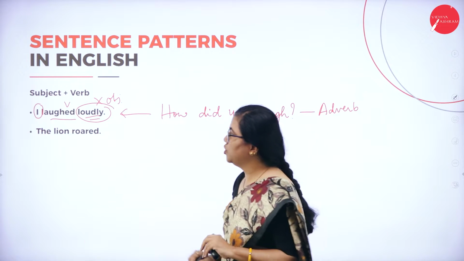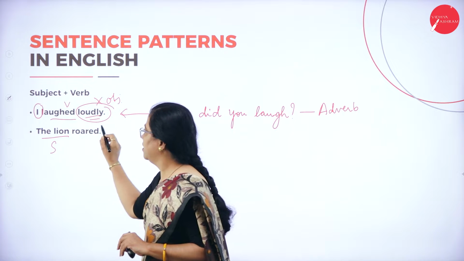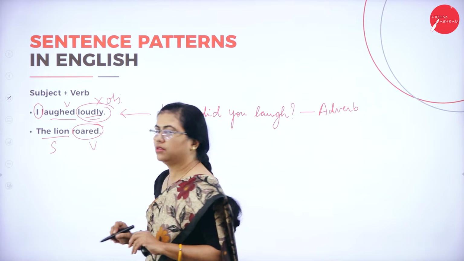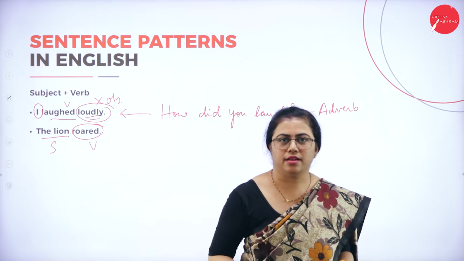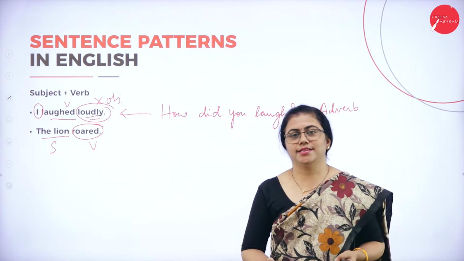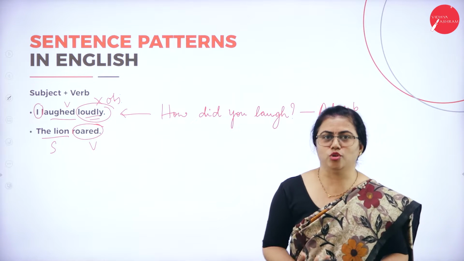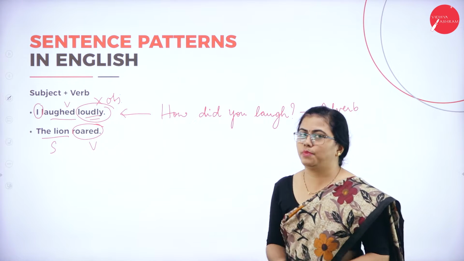The second sentence also: the lion roared. Here also, the subject is the lion. Roared is the verb. Roared what? You have no object there. Subject is there, verb is there, no object. So there are sentences wherein there is no object in the sentence. So we have understood three different sentence patterns in English.